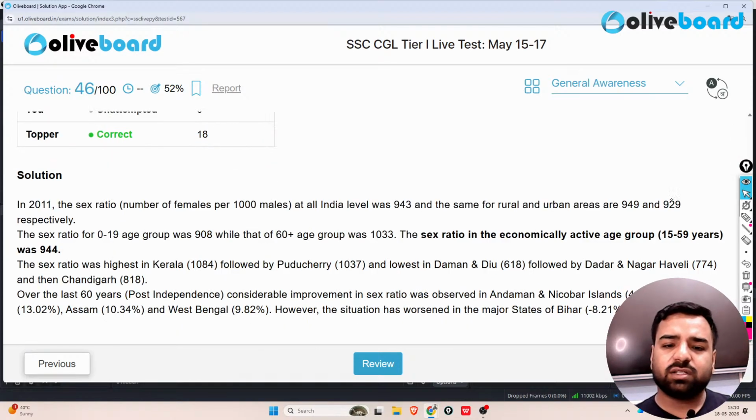And here according to the census, the age group, that is for 0 to 19 years, that was 908. For 60 plus, it was 1033. So the sex ratio was highest for Kerala, followed by Puducherry, lowest in Daman and Diu, followed by Dadra and Nagar Haveli, and then Chandigarh. So yes, these questions are important.